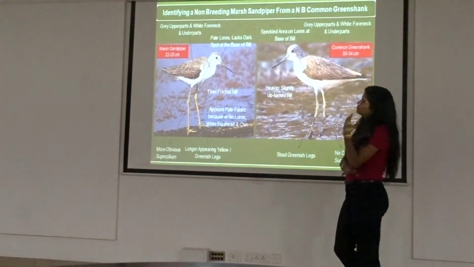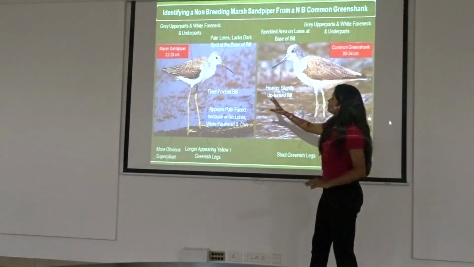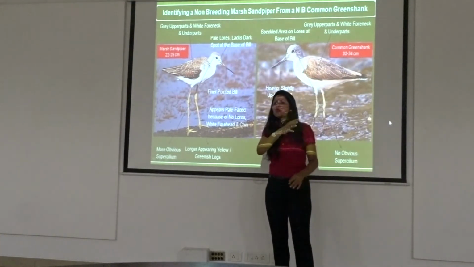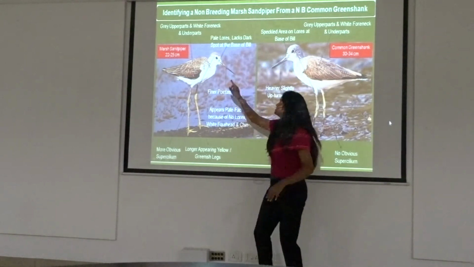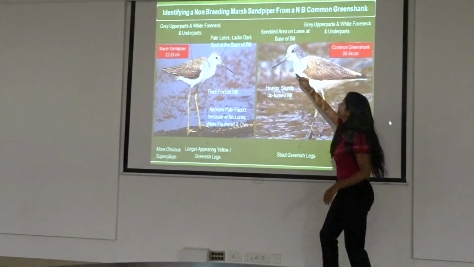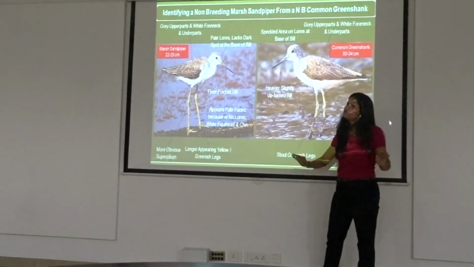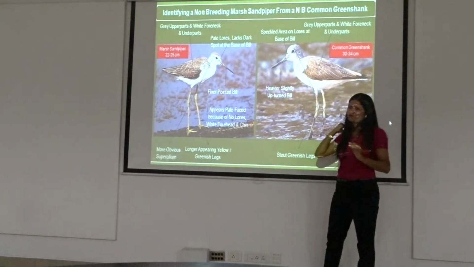Okay, first I'll tell you the easiest point. The marsh sandpiper does not have any lore. Lore is the part that joins your bill and the eye, whereas a greenshank has a visible lore. If you see that, you will easily be able to confirm it's a greenshank.